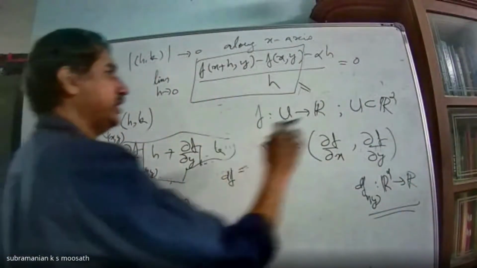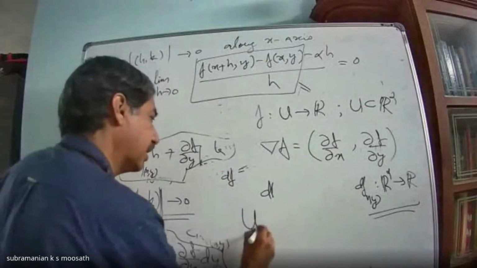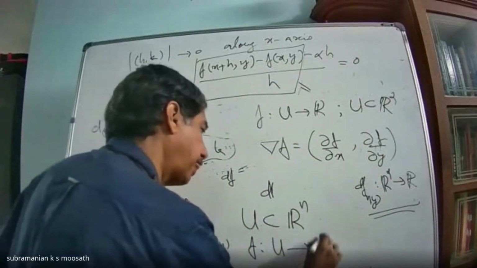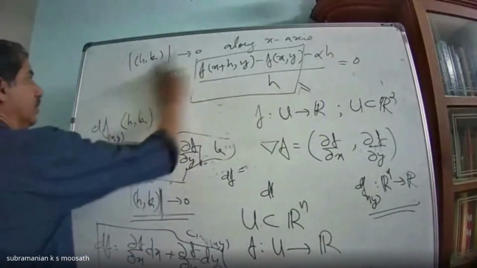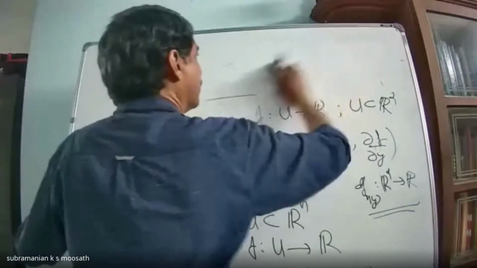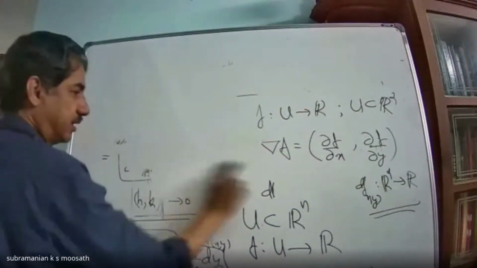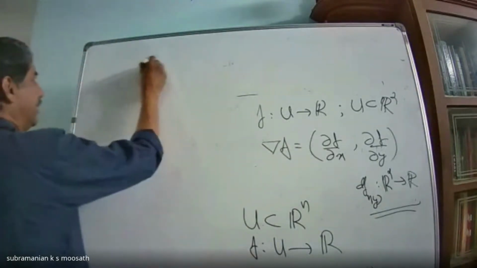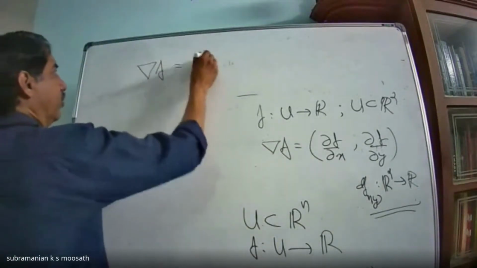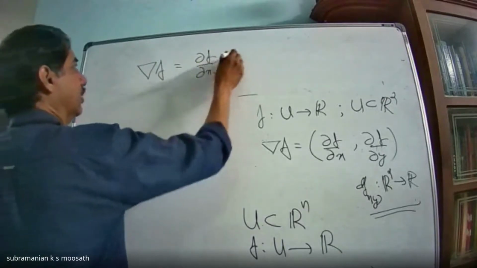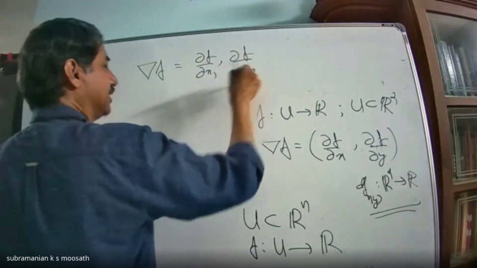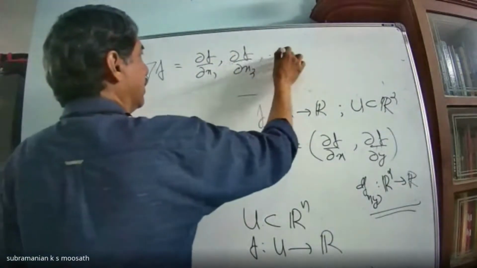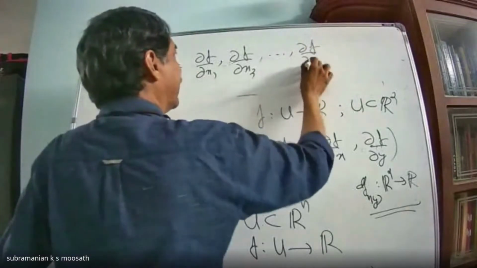Suppose u is in Rn and the function f is from u to R. Then I can write the gradient of f as dou f by dou x1, dou f by dou x2, same thing I will repeat with n variables, up to dou f by dou xn.